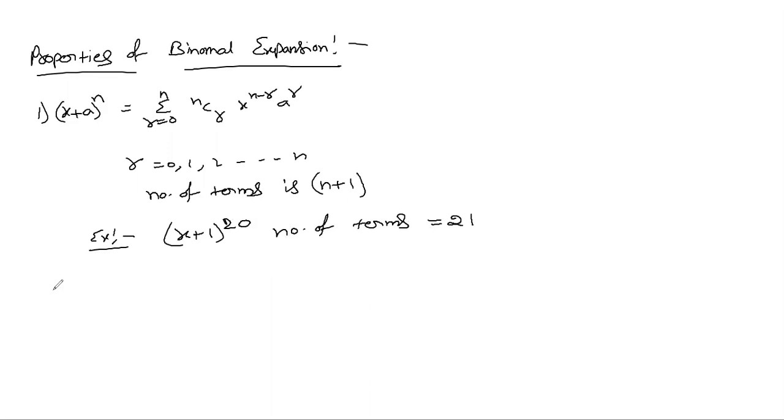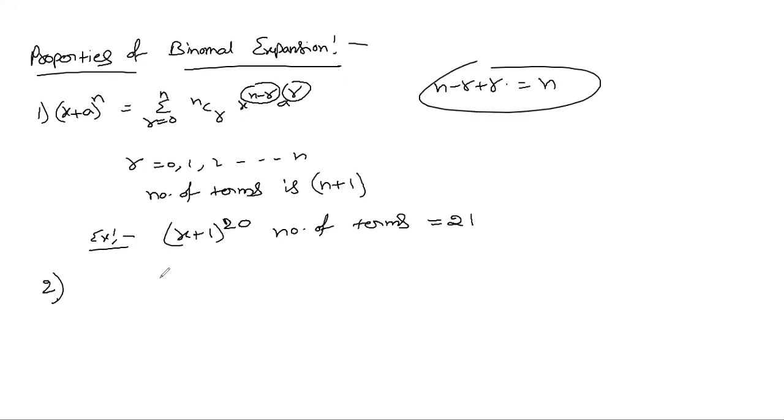Next note point. Sum of the indices of x and a in each term. You can observe, in each term, sum of the indices means n minus r plus r will be n. Sum of the indices of x and a in each term will be n.